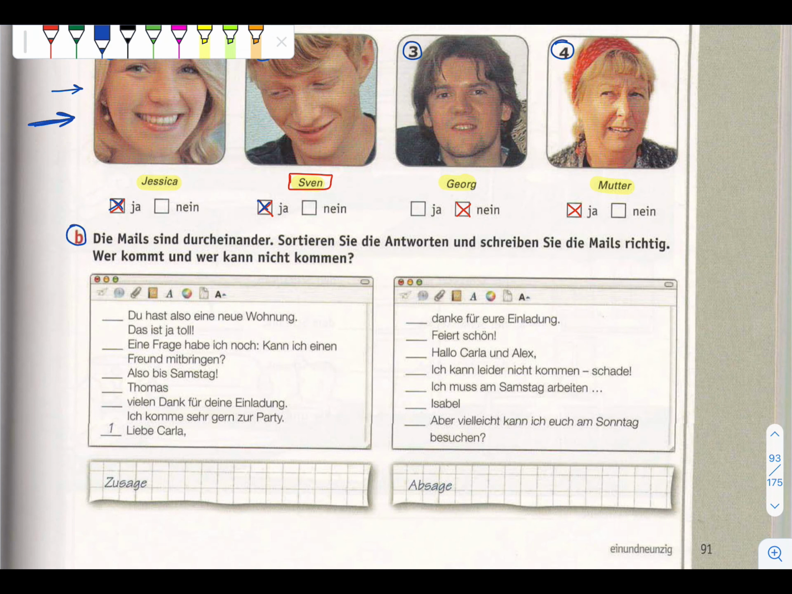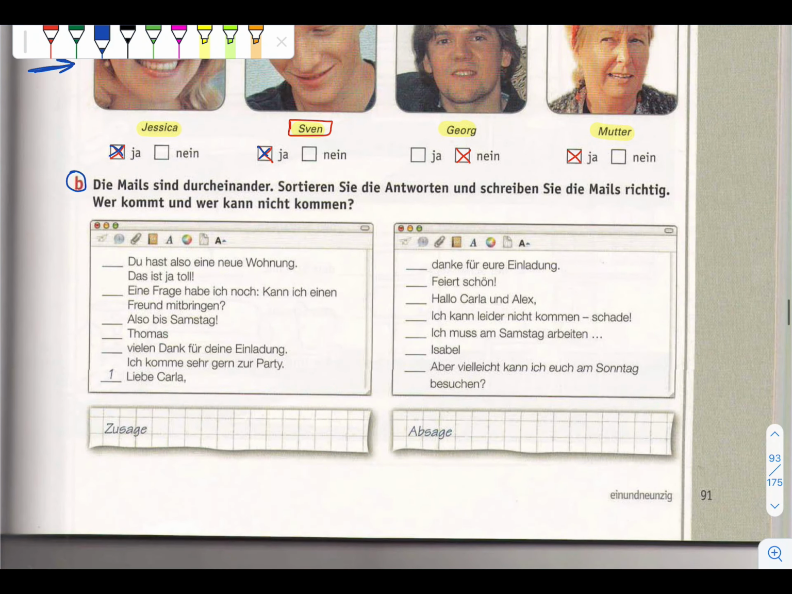Frage Nummer 5b. Die Mails sind durcheinander. Sortieren Sie die Antworten und schreiben Sie die Mails richtig. Wer kommt und wer kann nicht kommen? What is this here? It's just a mail and you need to sort it: what will come first, second, third, fourth and fifth. You just need to number it, for example here 1, then 2, 3, 4, 5, according to the conversation.